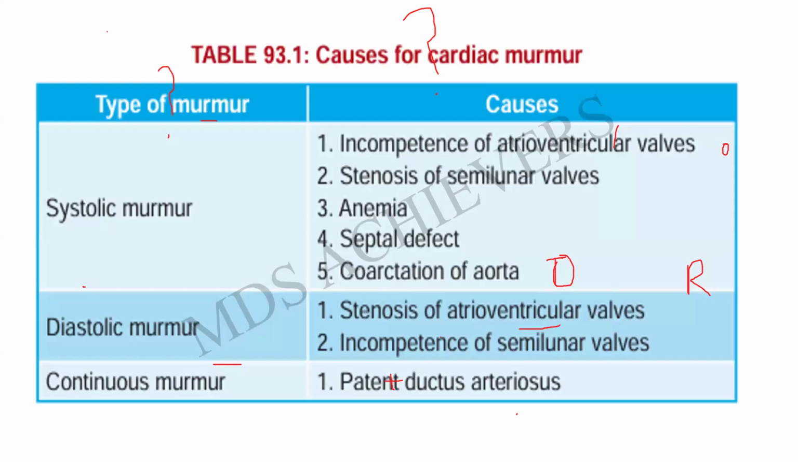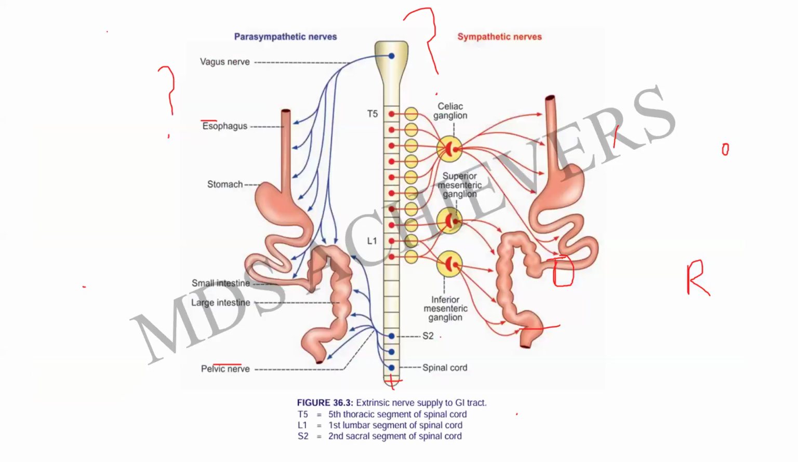Coming to the causes of cardiac murmur, there are going to be three types of murmur: systolic murmur, diastolic murmur, and continuous murmur. The systolic murmur is going to be due to incompetence of atrioventricular valves, stenosis of the semilunar valves, anemia, septal defect, and coarctation of the aorta. And diastolic murmur is about the stenosis of the atrioventricular valves and incompetence of the semilunar valves, and continuous murmur is going to be because of patent ductus arteriosus.